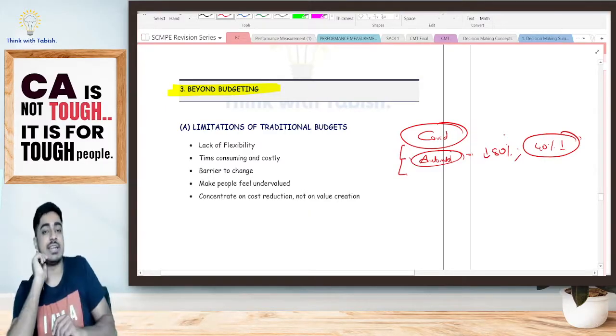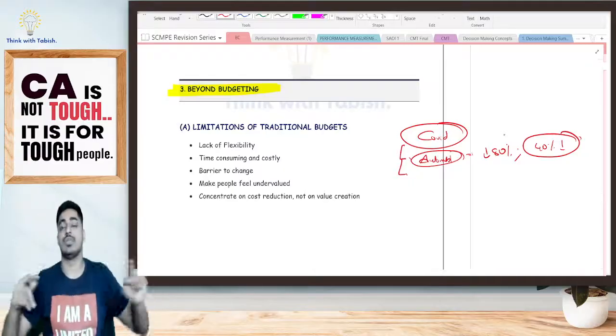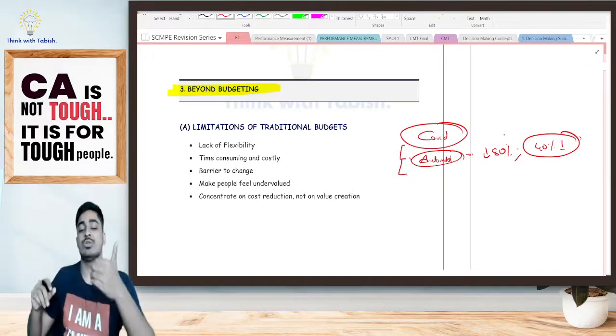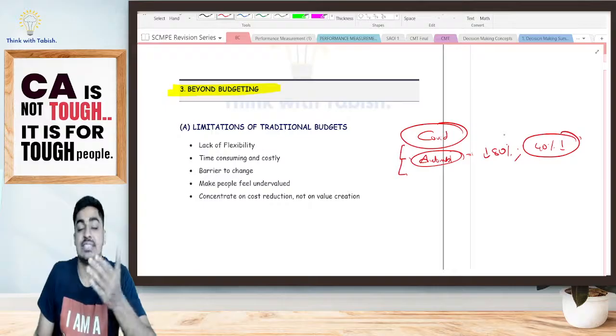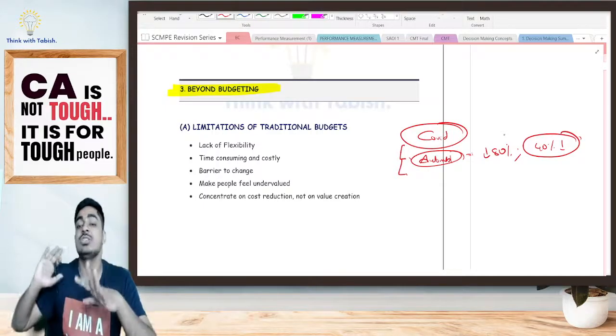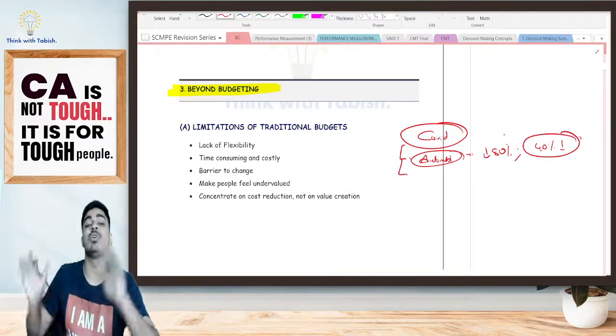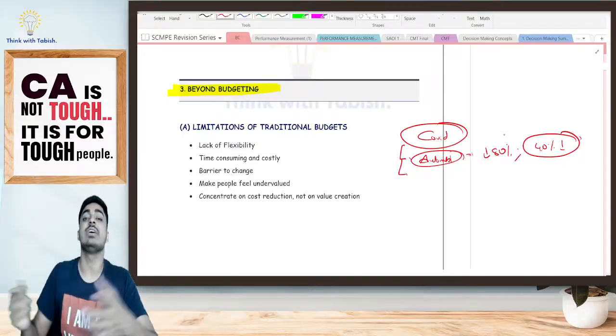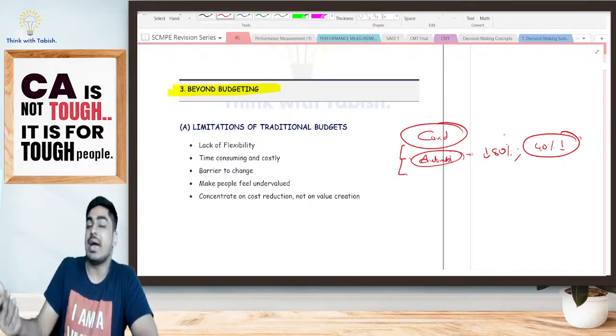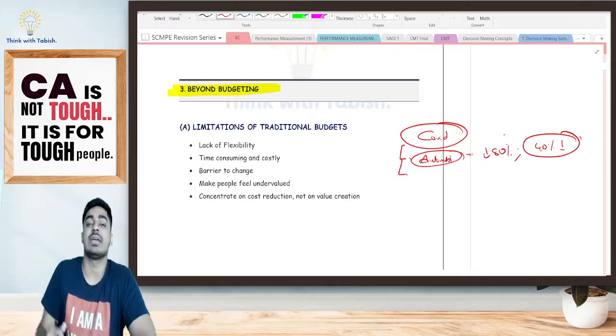How was I doing my traditional analysis? This is my budget, this is my actual. For the next 1 year, I budgeted that I'm going to attain a sale of 1 lakh crore. Actually, I've got only 60,000 crore. I have not achieved my budget, poor performance. I was giving a straight away remark. However, I was not comparing what is happening in the external market. All my budget was internal.